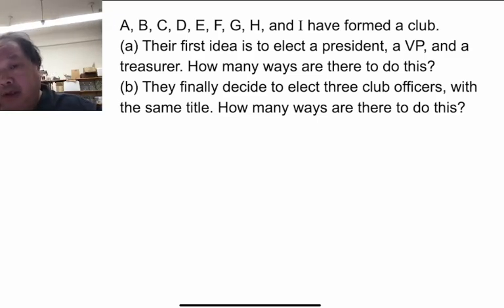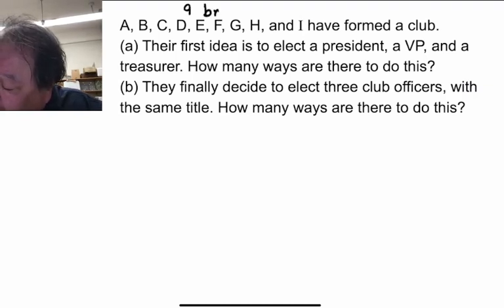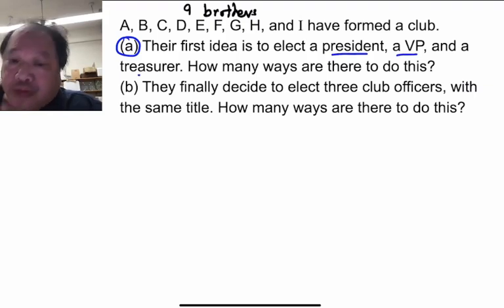Hi, in this video we're going to look at a pair of related problems. In both problems we're going to have 9 brothers, and in the first problem they form a club and choose a president, a vice president, and a treasurer.